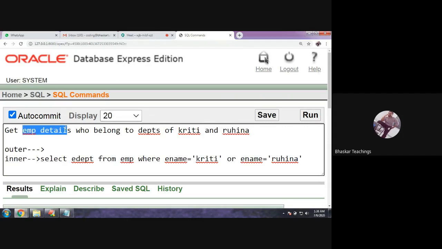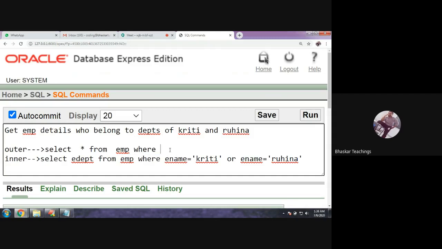I mean all the employee details. Get the details of employees who belong to this department. Therefore, select details means all the columns, right? Select star from EMP. Okay. Where which department employees' details do I want? I want the employee details who belong to these departments.